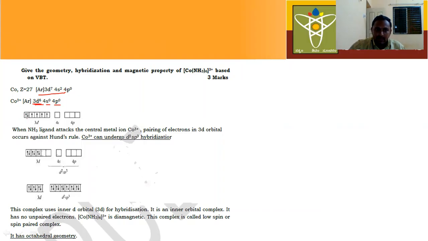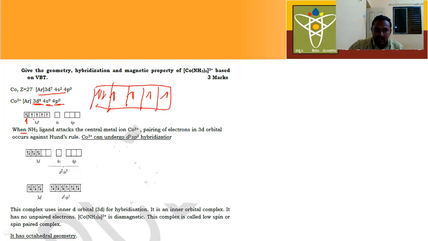Now let us write the orbital structure here. We know that in the d orbital, how many suborbitals are there? 5. This is 1, 2, 3, 4, 5. Now let us write electrons here. How many electrons are there? 6 electrons. Total there are 5 orbitals, right? You fill 1, 2, 3, 4, 5, and next the 6th electron. Next, in 4s there are no electrons, so it is empty. In 4p there are no electrons.